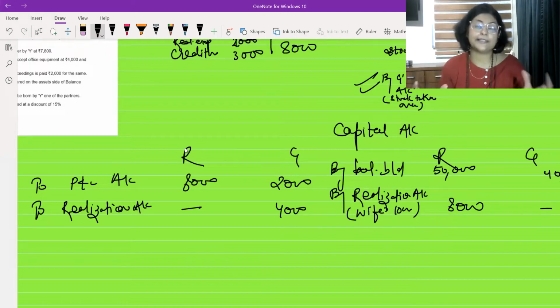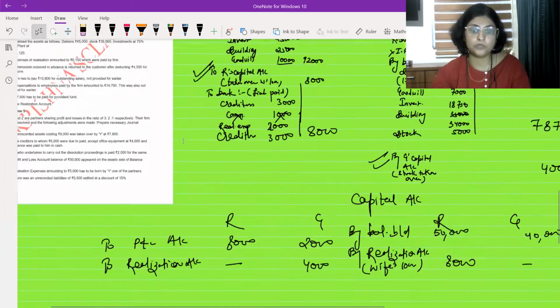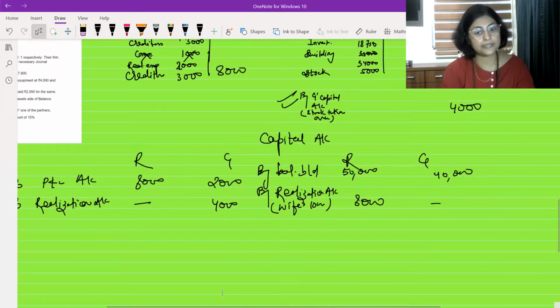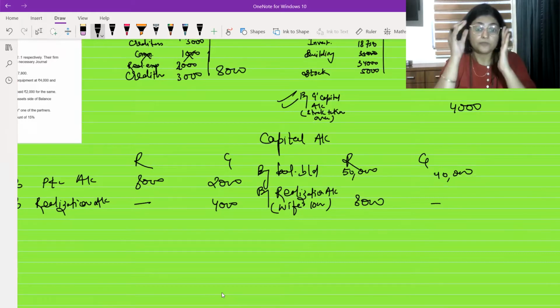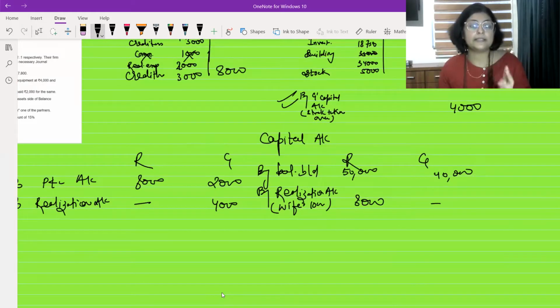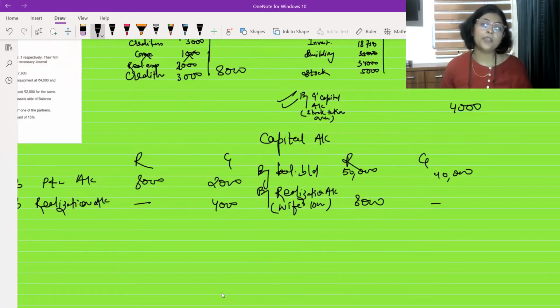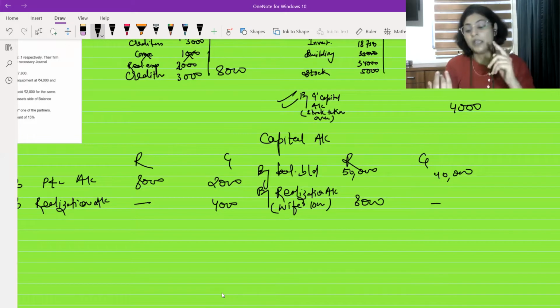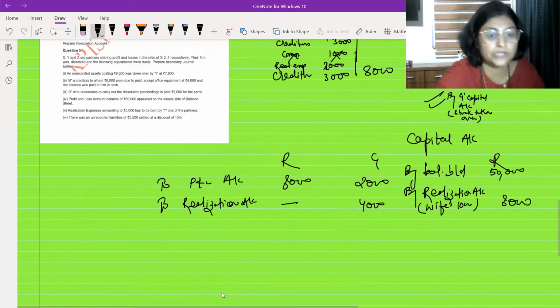Now after this, what is left? Any profit or loss of realization, which you will come to know after doing the totals over here. If there is a loss, this is going to come on the debit side. If there is a profit, it is going to come on the credit side. Then final settlement. Now remember this, if the question asks, because of the change in pattern, you have to make only what is being asked. Earlier, questions used to say make necessary accounts. Necessary accounts meant realization account, partners capital accounts, bank account, and if there is any loan account. In this question there was a loan.